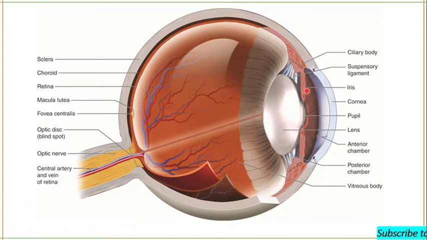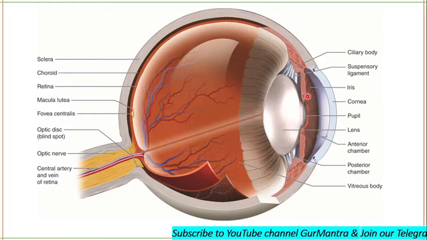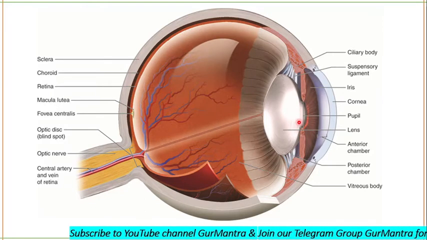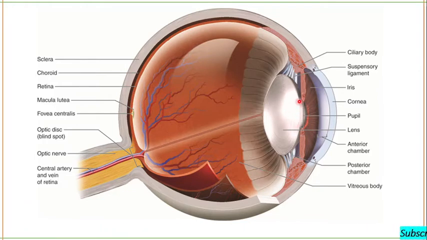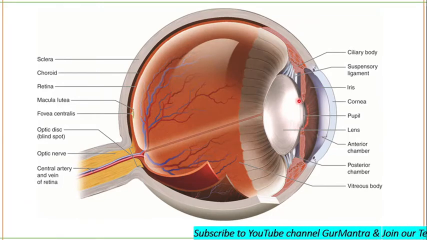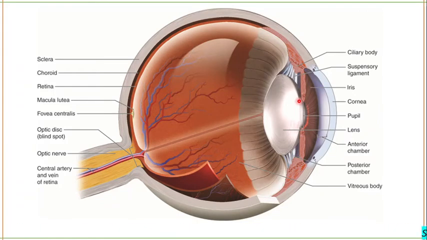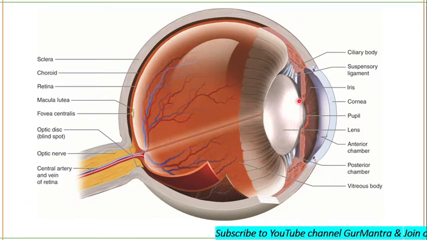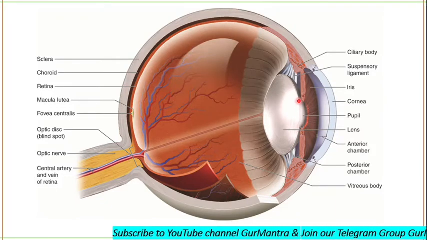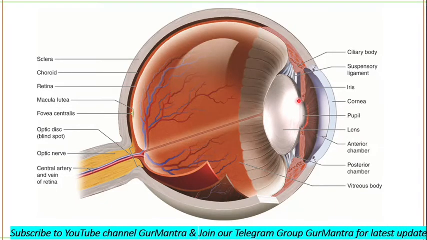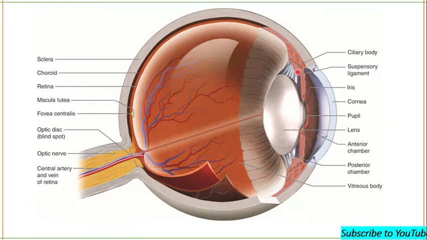When ciliary muscles are relaxed, suspensory ligaments pull the lens and make it flat. But when the muscles contract, the lens becomes spherical. Remember, the greater curvature of a spherical lens increases its strength. When we talk about the eye of a normal person, the ciliary muscle is relaxed and the lens is normally flat for far vision.